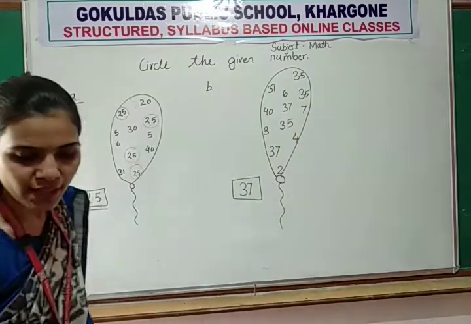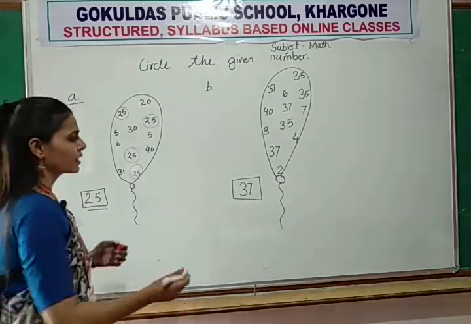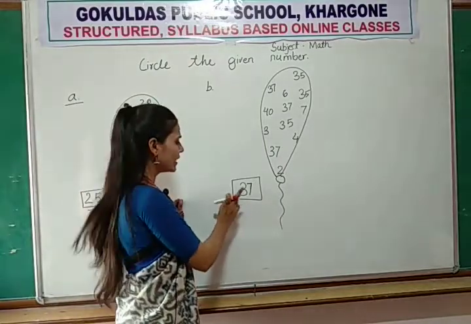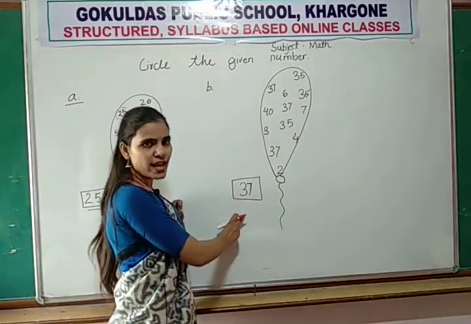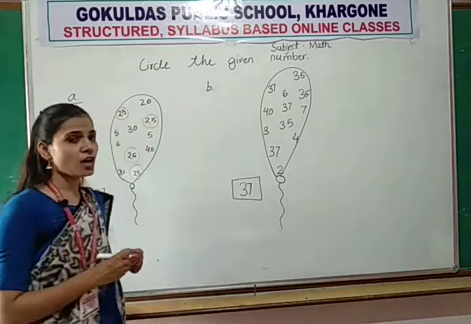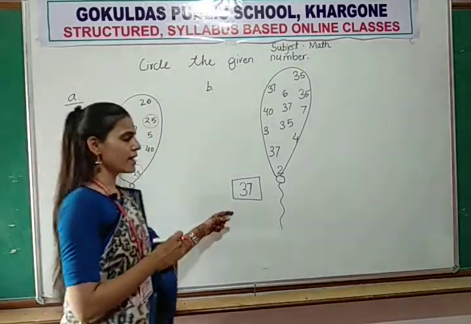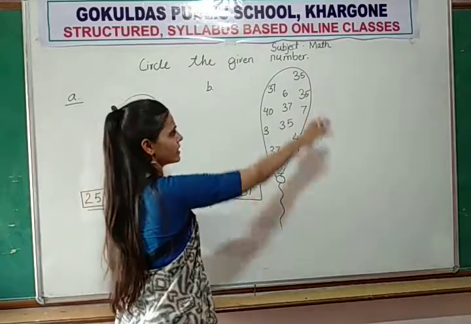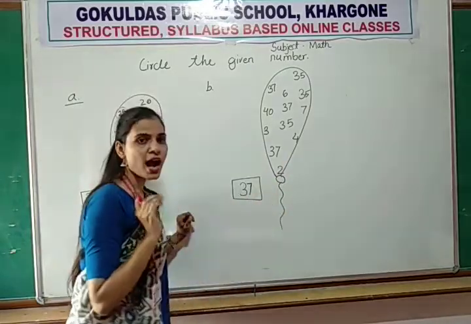So, first you search the number. Okay. Which number of these? All of you say 37. All of you say 37. Now you search the number 37. Where is 37? First you mark the number.